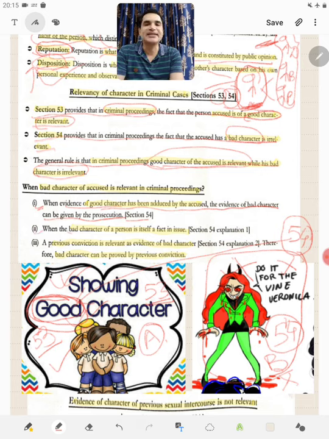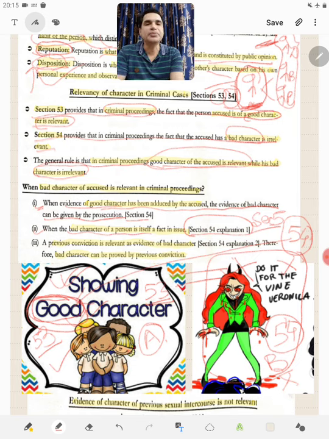And second, when the bad character of a person is itself a fact in issue, then as per explanation 1 of section 54, as well as per section 5 of the Indian Evidence Act, it will become relevant.